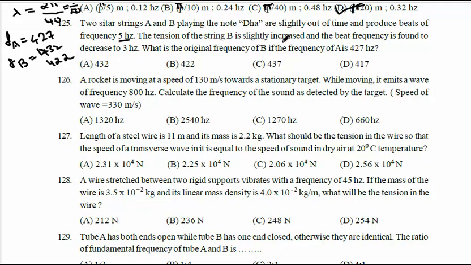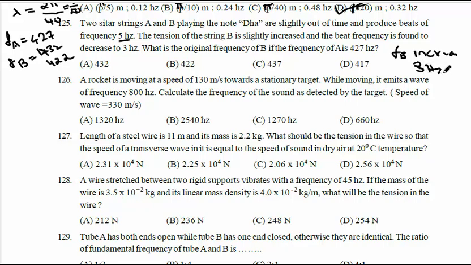Now if you increase the tension in the string, B's tension is increased, which means FB increases. If FB increases, the beat frequency becomes 3 Hz. The new beat frequency becomes 3 Hz.